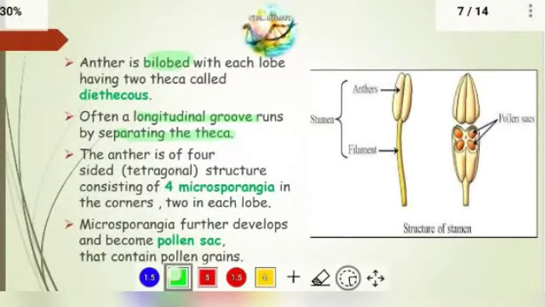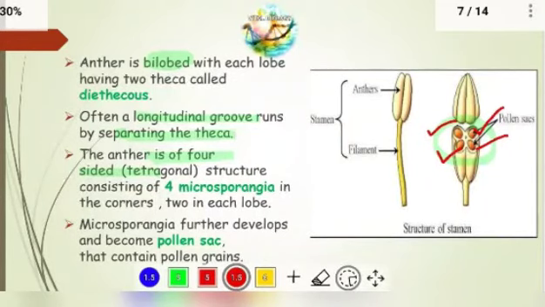Let us move on to the next point, that is, the anther has four sides. As you are observing here, there are four corners. This is one corner, and this is one corner, and here. So four corners are there, just like your room consists of four corners. In that way it is called a tetragonal structure. Tetra is nothing but four.